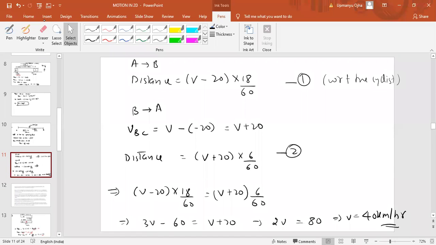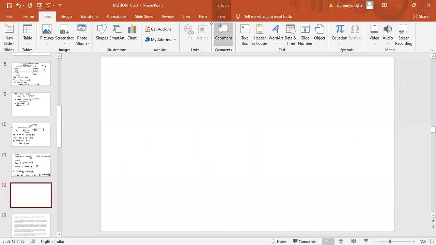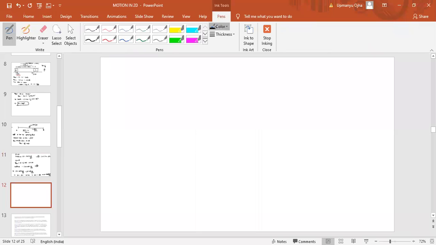Next, we have to find the time period t. In the ground frame, the distance between A and B is Vt. In the cyclist frame, the distance between A and B is V minus 20 into 18 by 60. Since we have already found V as 40 kilometer per hour, can we write this as 40t equal to 18 by 60?